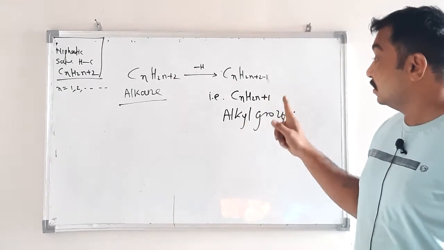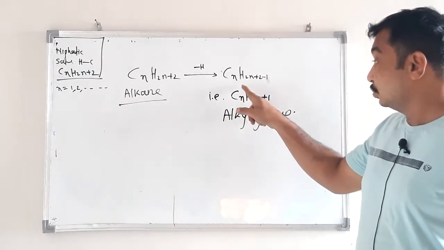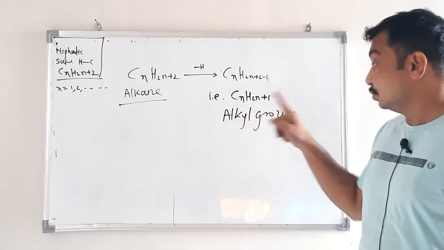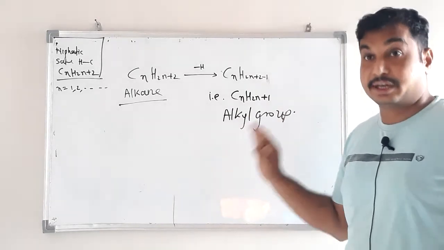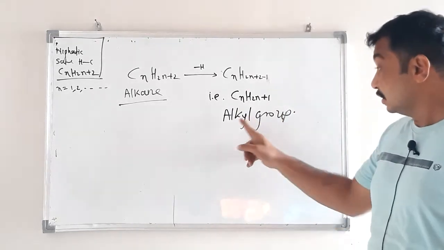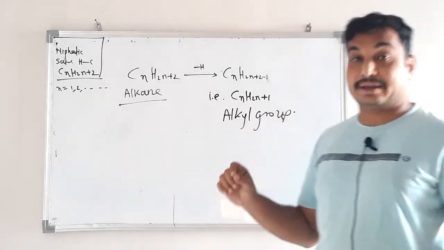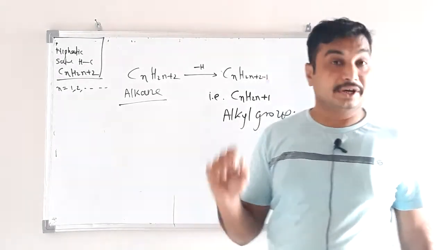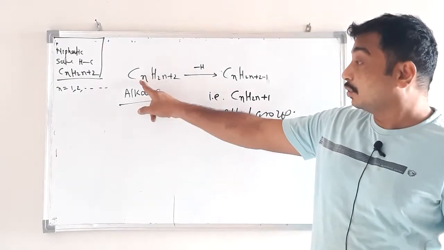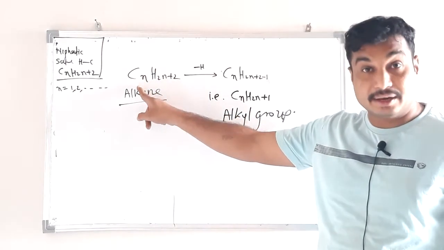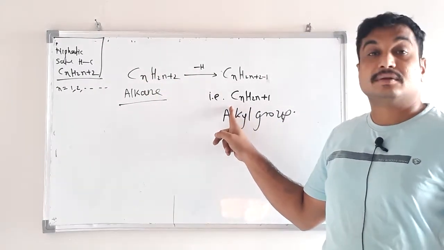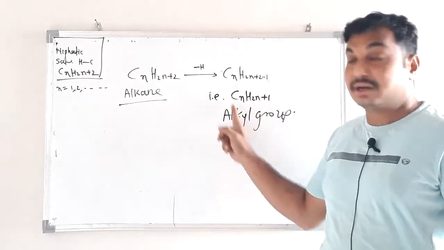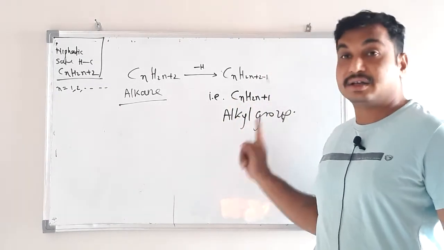So this is nothing but a group, and CnH2n+1 is known as alkyl group. It is obtained by removing one hydrogen atom from alkane. Whatever chemical moiety is obtained is known as alkyl group.